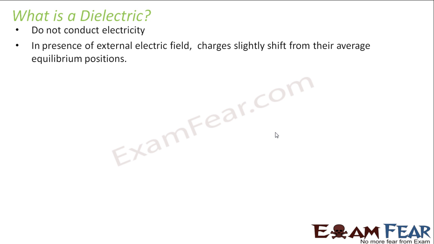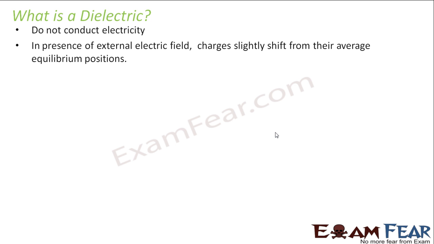So in presence of external electric field, charges slightly shift from their average equilibrium positions. What happens in a dielectric is that they do not have free electrons which can move from here to there. For example, when we looked at a conductor, what did we see? When electric field was applied, the free electrons started moving towards the positive end of the external electric field. As a result, an electric field was established inside the conductor equal and opposite to the applied electric field. That is what happened in case of a conductor.